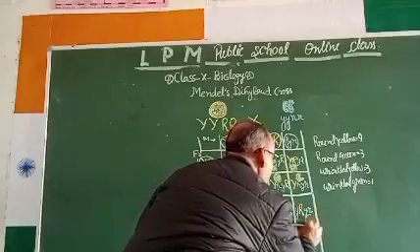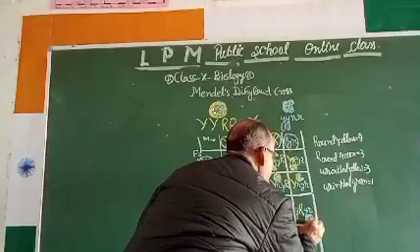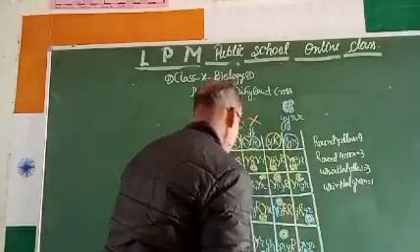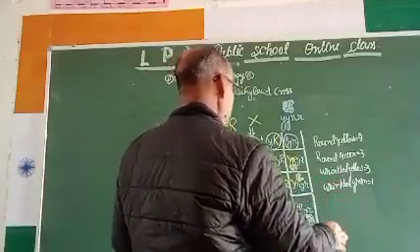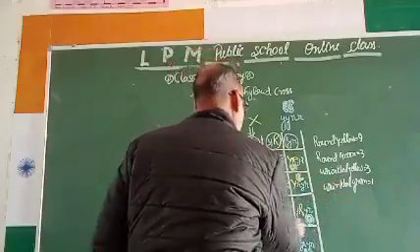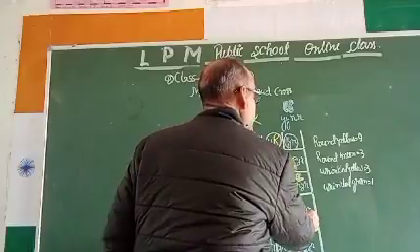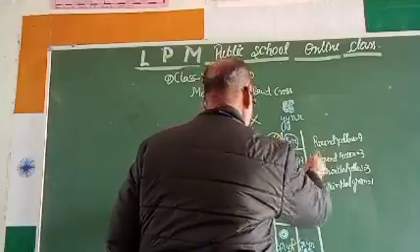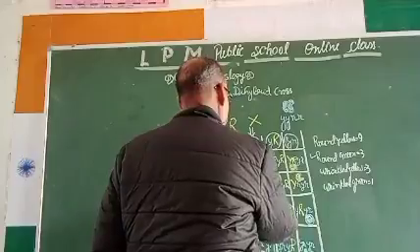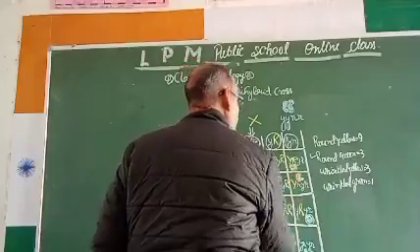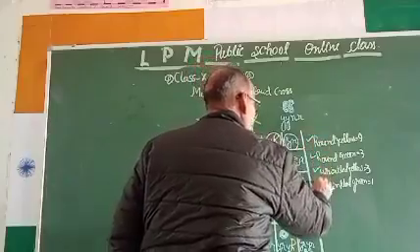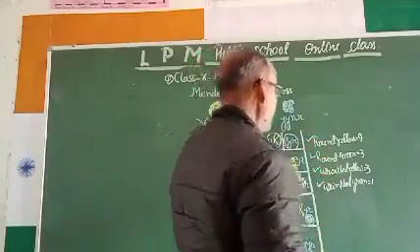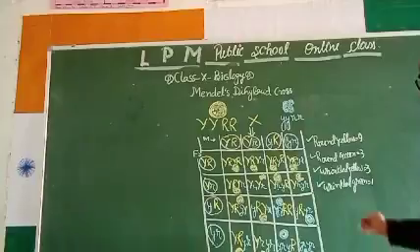This is again round green, and that is complete. So 1, 2, 3 round green, 1, 2, 3 wrinkled yellow, 9 round yellow, and 1 this.